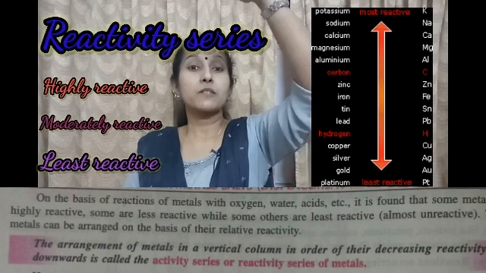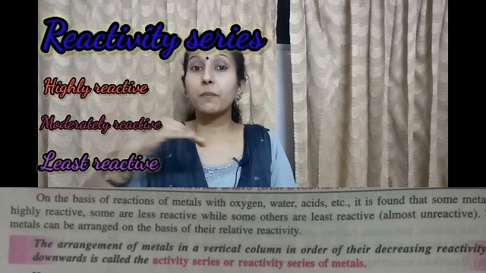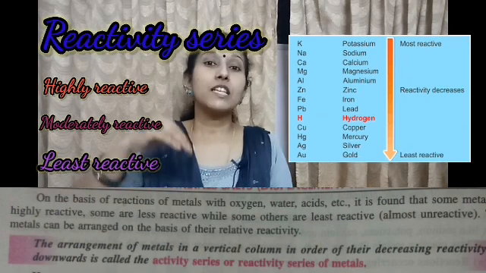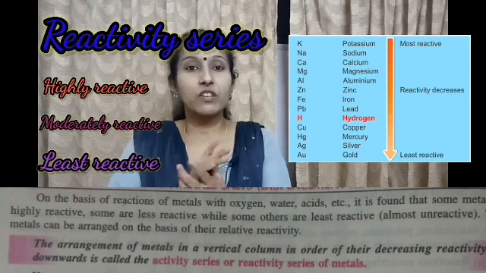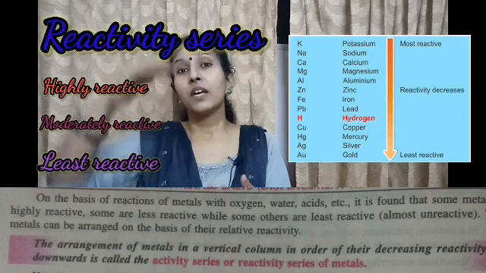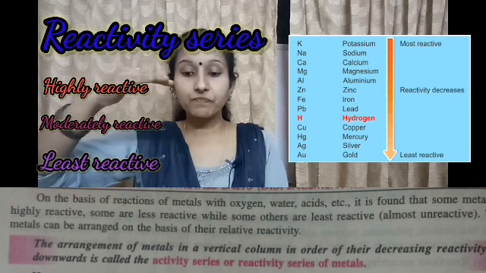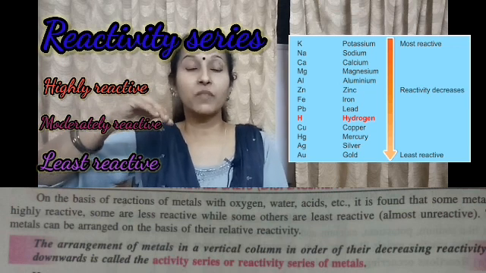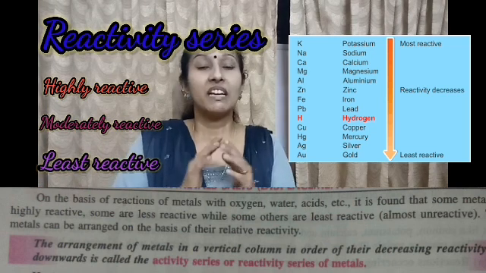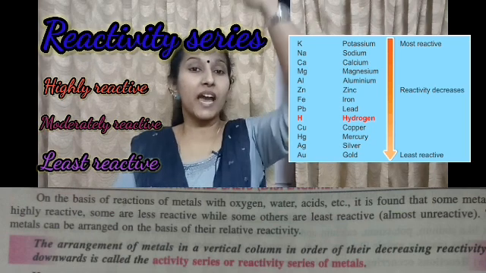The metals present at the top of the reactivity series are highly reactive, the metals in the middle of the reactivity series are moderately reactive, and the metals at the bottom are least reactive. Metals like sodium, potassium, calcium are in the highly reactive part, metals like zinc, copper, etc. are moderately reactive, and metals like gold, silver, etc. are least reactive.